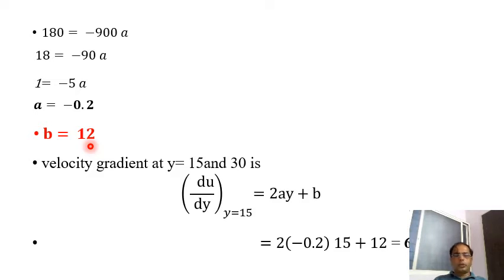Those values I substitute in the equation. The velocity gradient, that is du by dy at 15 and 30 centimeter, is asked. So du by dy at y is equal to 15: I substitute 2 times a times 15, where a is equal to minus 0.2, plus b, which is 12. I am going to get the du by dy value. Okay, du by dy value is obtained here.